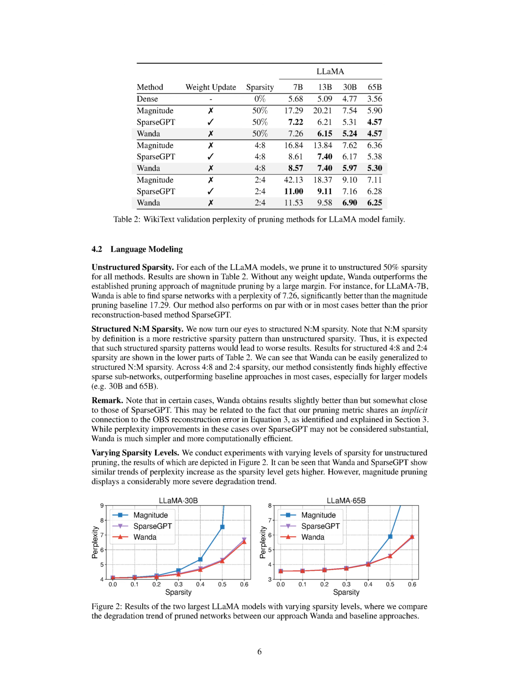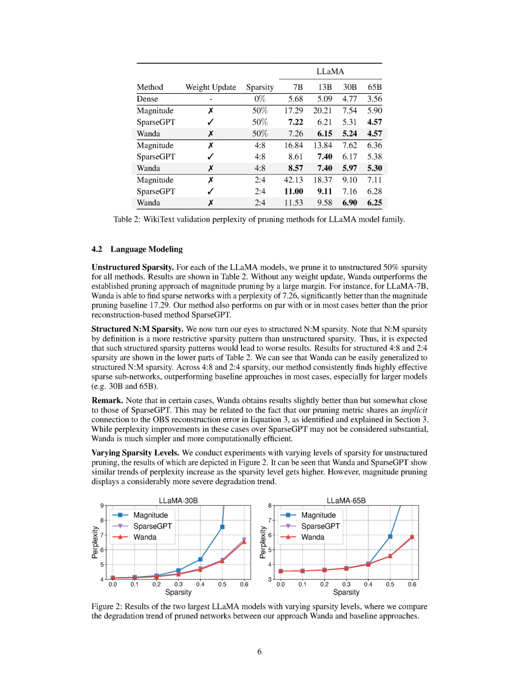Finally, we carried out experiments with different levels of unstructured sparsity, the results of which can be seen in our figure. It becomes clear that both Wanda and SparseGPT exhibit similar trends, with the perplexity score rising as the sparsity level increases. However, the degradation trend is far more severe with magnitude pruning.